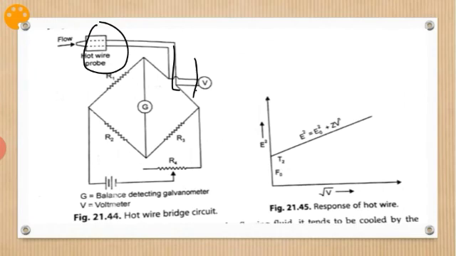The transducer, in the form of a probe, is located at the center of the pipe with the direction of the wire perpendicular to the direction of fluid flow. The flow sensing element is a short length of 5 micrometer platinum tungsten wire, welded between the probe and heated electrically as part of the Wheatstone bridge.